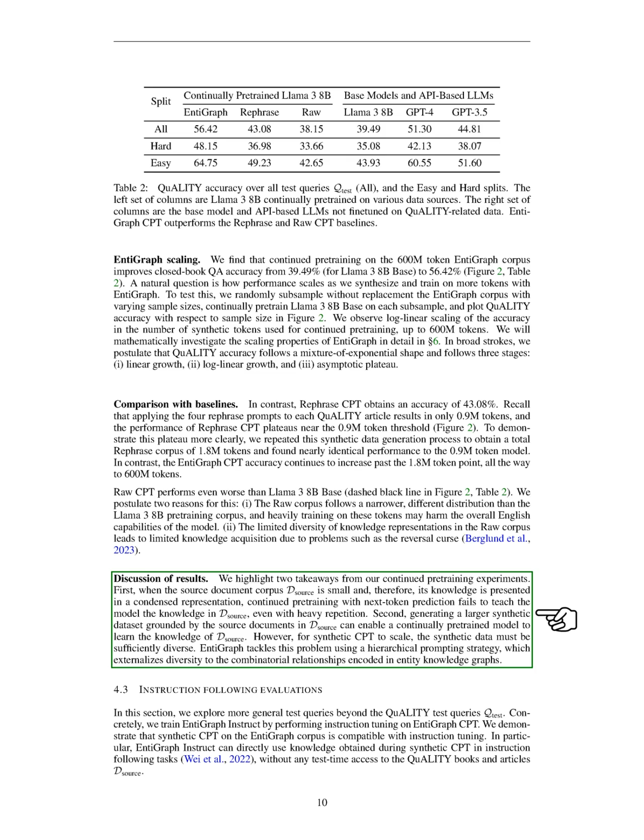First, when the source document corpus is small, the knowledge is condensed, and continued pre-training with next token prediction does not effectively teach the model this knowledge, even with heavy repetition. Second, creating a larger synthetic dataset based on the source documents can help a continually pre-trained model learn this knowledge. However, for synthetic data to be effective, it must be diverse enough. EntiGraph addresses this by using a hierarchical prompting strategy that enhances diversity through the relationships in entity knowledge graphs.